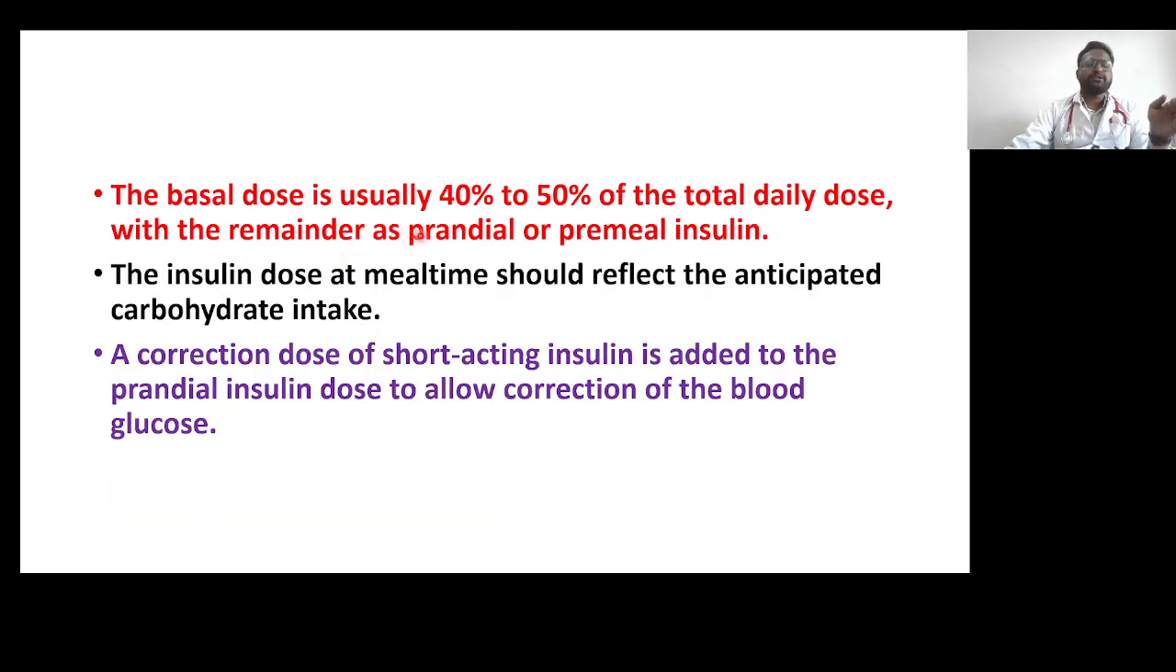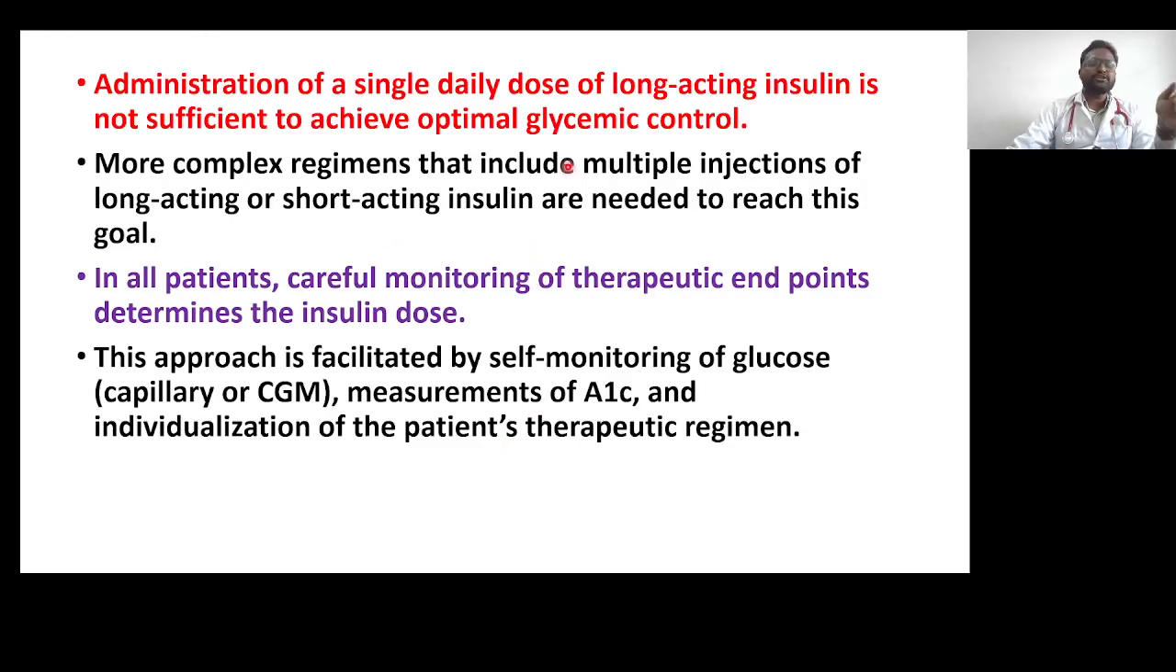The basal dose is usually 40 to 50% of the total daily dose, with the remainder as prandial or meal insulin. The insulin dose at mealtime should reflect the anticipated carbohydrate intake. A correction dose of the short-acting insulin should be added to the prandial insulin dose to allow correction of the blood glucose. Administration of a single daily dose of long-acting insulin is not sufficient to achieve optimal glycemic control. So we have to give more complex regimens that include multiple injections of long-acting or short-acting insulin. They are needed to reach this goal.